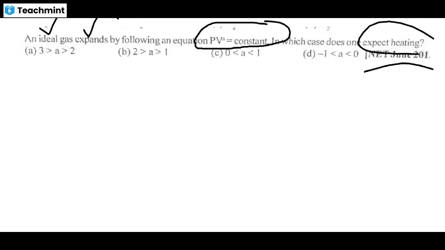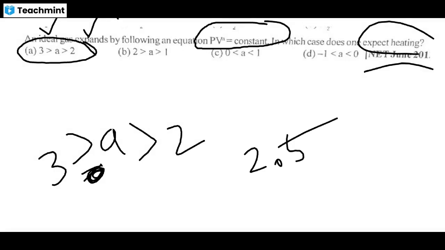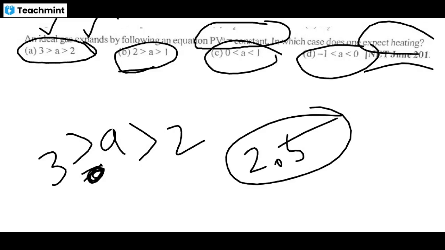Here they give the values. The option is A between, you should know A is greater than 2 and less than 3, not equal. If they put equal, it means it is 3, so they don't put the equal. It means it's somewhere between 2 and 3, maybe 2.5, 2.6 like that. So these are the options. Here somewhere 1 to 2, here somewhere 0 to 1, here somewhere -1 to 0. In which case should one expect heating? So that is the question.